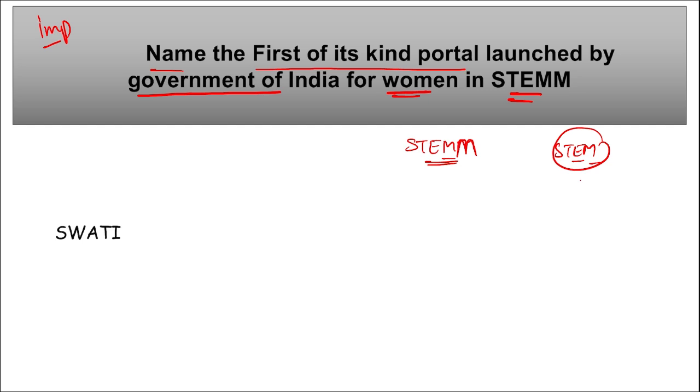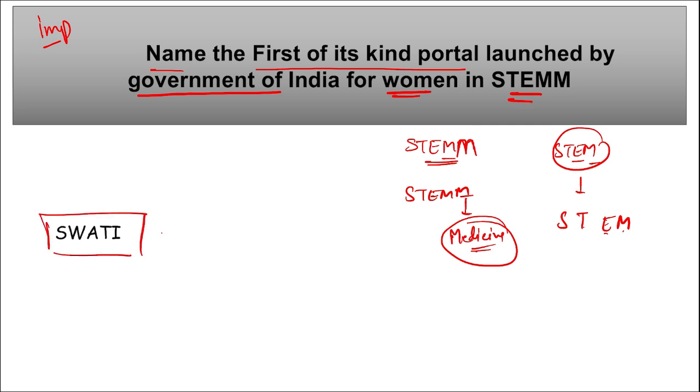STEM means science, technology, engineering, mathematics, right? This used to be science, technology, engineering and mathematics. Now one more M has been added, and this M is for medicine. Right? This M is for medicine. So science, technology, engineering, mathematics and medicine. So for women in STEMM, recently Government of India launched a portal, that is Swati portal.